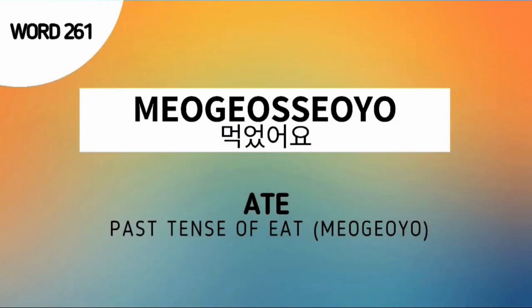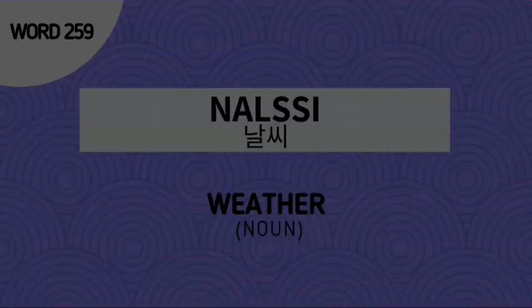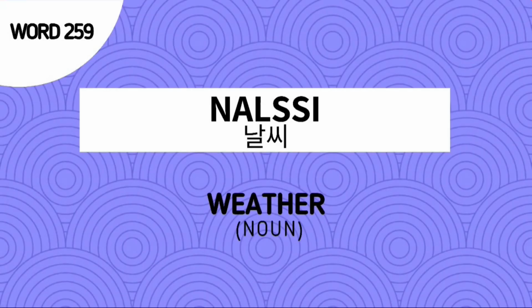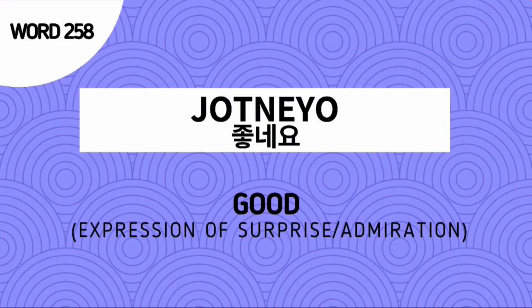Word number 261 is 먹었어요, which means ate. Word number 260 is 갔어요, which means went. Word number 259 is 날씨, which means weather. And the last word for our review is word number 258, 좋네요, which means good in a surprise manner.